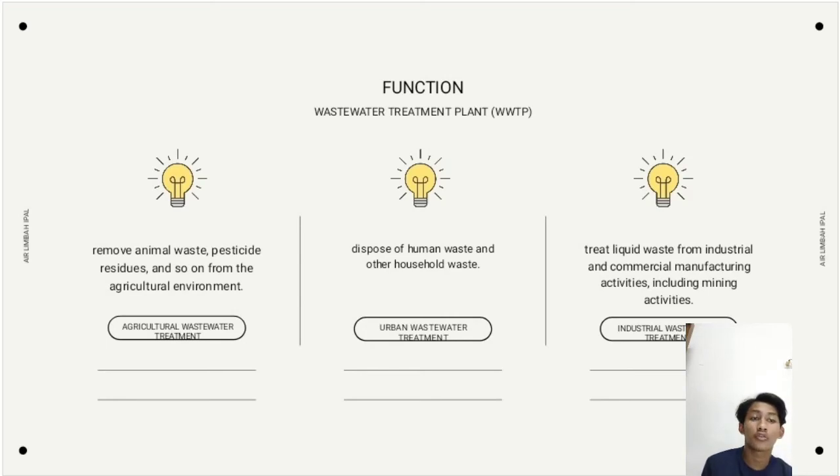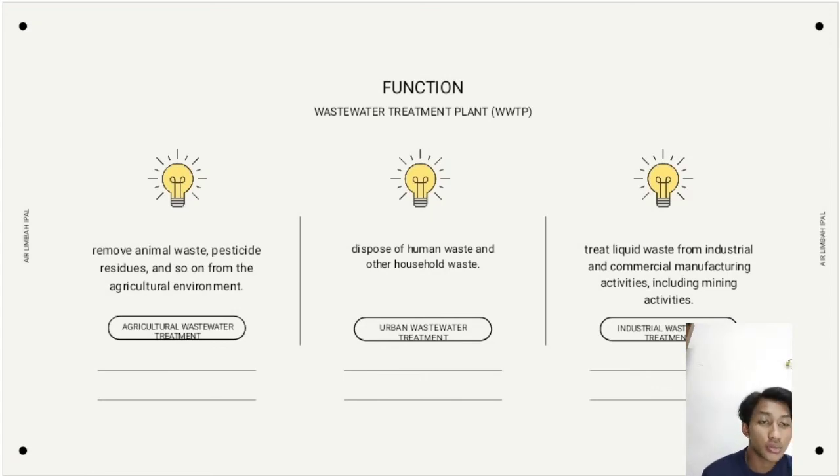And the functions of the WWTP include treatment of agricultural wastewater, such as pesticide residues and so on from the agricultural environment. Municipal wastewater treatment to dispose of human waste and other household waste. Industrial wastewater treatment to treat liquid waste from industrial and commercial manufacturing and activity.